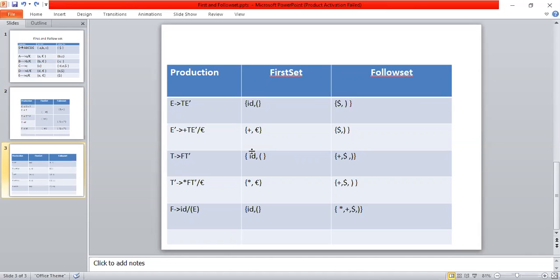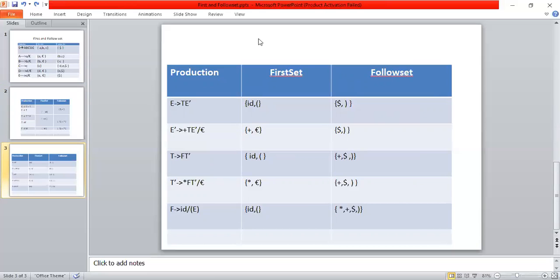Now coming to the first set. Here, first of E is nothing but first of T, and for first of T, I'm jumping to T tends to FT', and again to calculate first of T, I'm jumping to first of F. So first of F is nothing but id and open bracket. So this is the first set for F, id and open bracket. Now the first set of F is over. Then we should calculate first set for T.